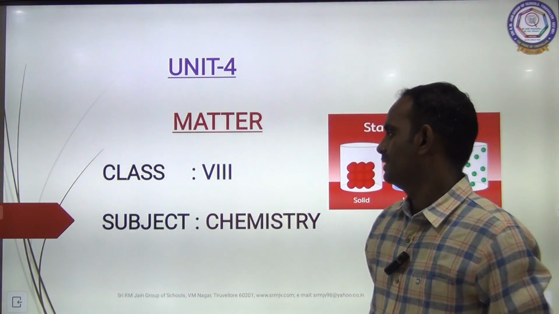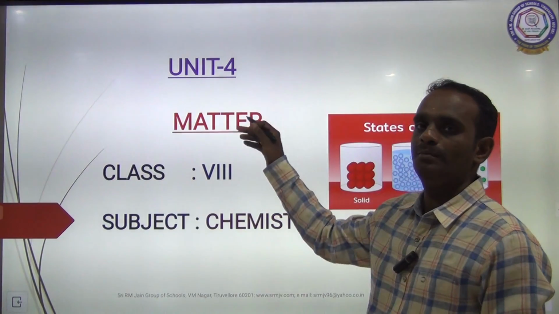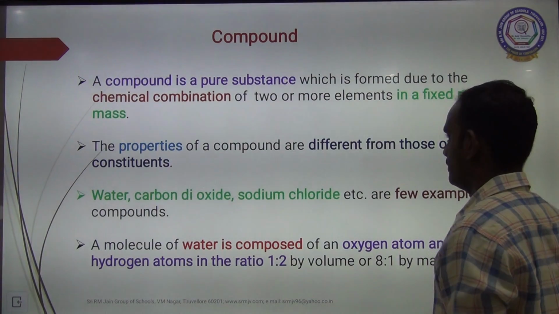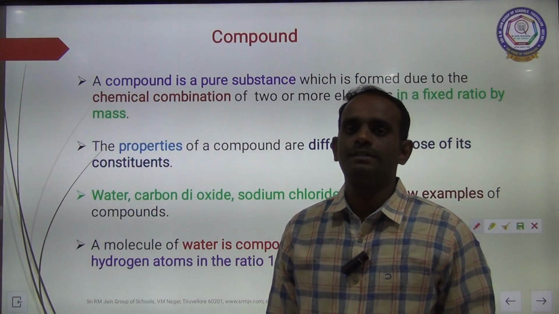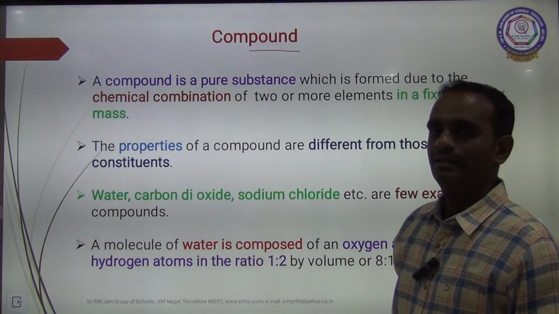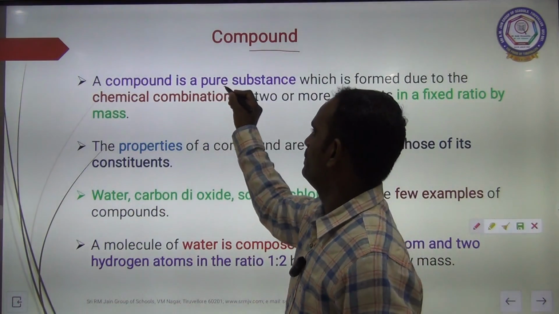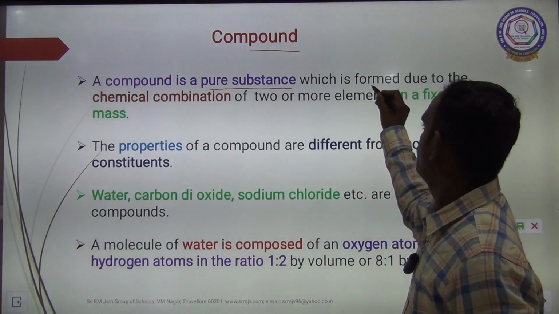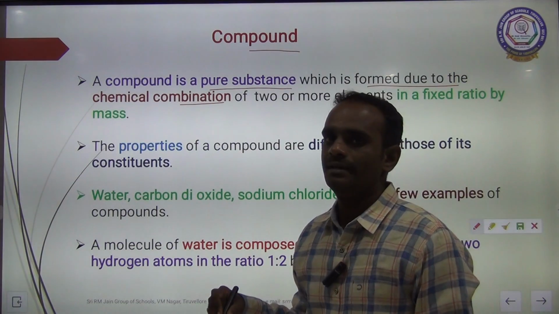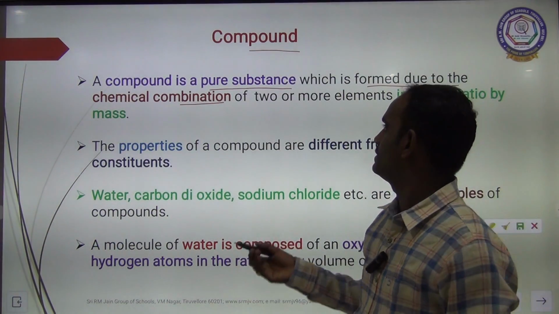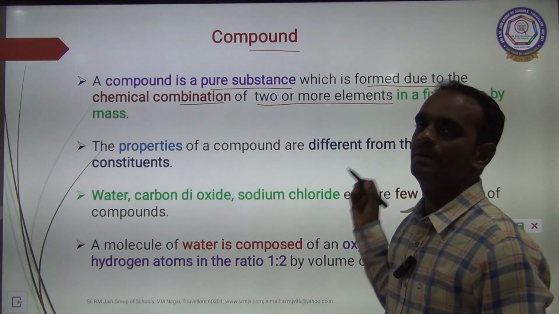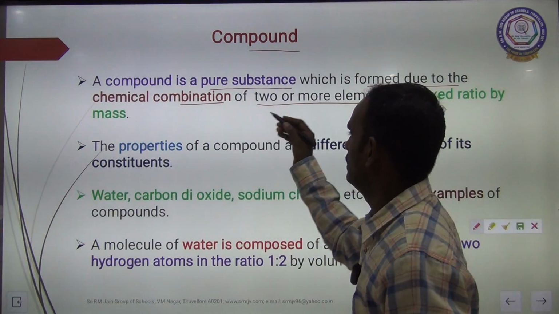Class 8, subject chemistry, unit 4, matter. Today we are going to discuss a new topic, compound. Definition: a compound is a pure substance which is formed due to chemical combination. Once again I am repeating, a compound is a pure substance which is formed due to chemical combination of two or more elements. I am giving an example.